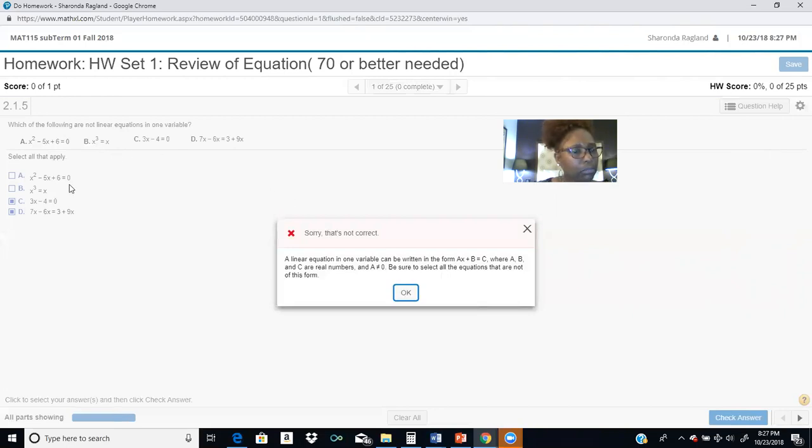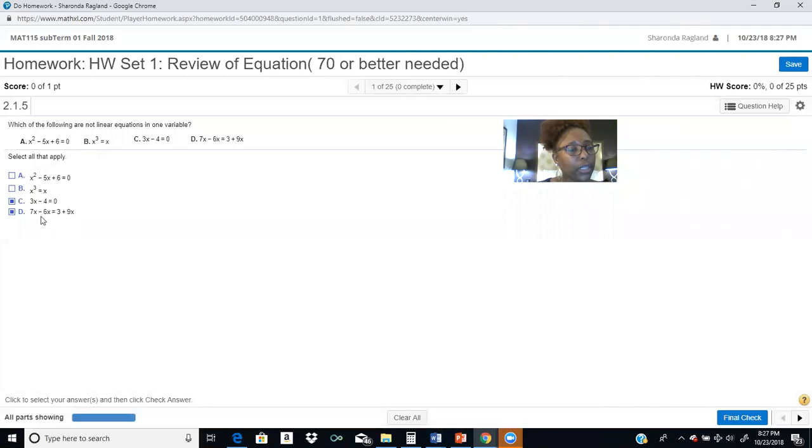Okay, now it's telling us in terms of one variable. All right, and so it's telling us that 7x minus 6x equals 3. Oh, it's not in the form of ax plus b equals 0. So we know that in terms of one variable, this is a 3x equals 0.